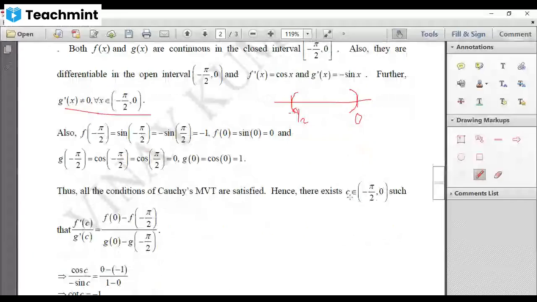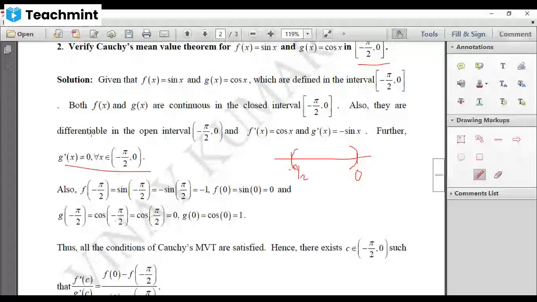Therefore, there exists c in between these two, such that f dash of c divided by g dash of c equal to f of 0 minus f of minus pi by 2 divided by g of 0 minus g of minus pi by 2. Now find what is f of 0, f of minus pi by 2, g of 0, g of minus pi by 2. What is your f of minus pi by 2? It is sine of minus pi by 2, which is minus sine pi by 2, and sine pi by 2 is 1, therefore minus 1.